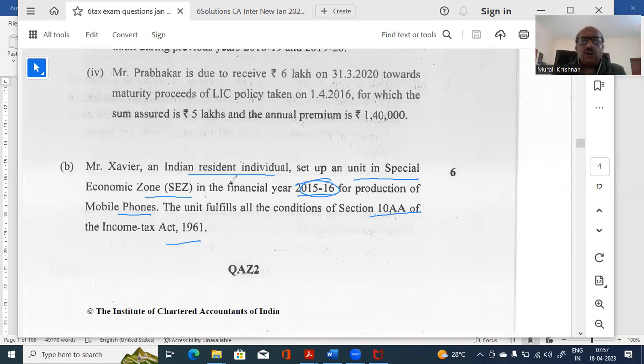But when you read it, it will not be clear. That's why I want you to read the way it is given in the exam paper, same way. So resident individual, you can underline when you are reading it in the exam also, please try to underline so that you can remember these things. You can make like this: special economic zone, year, production for what, mobile phones. Like that you can highlight so that you are registering what you're reading. And 10A section, like that you can make your mark in your question paper, no problem. But read it carefully. That is what is important.